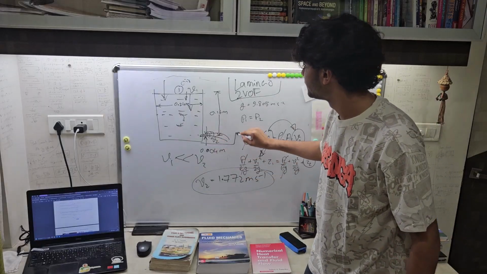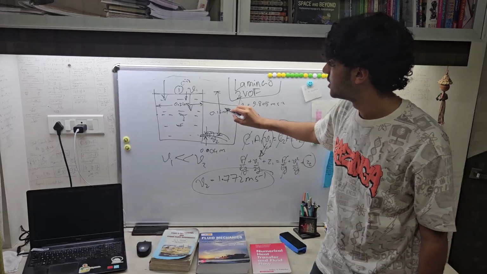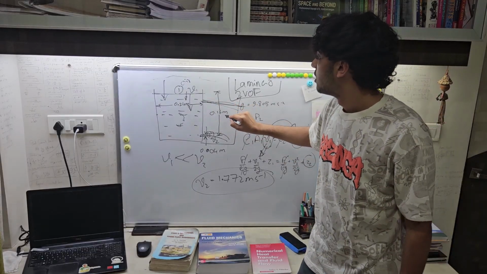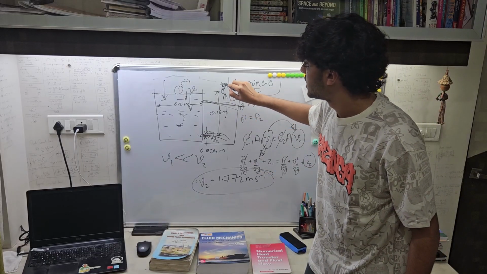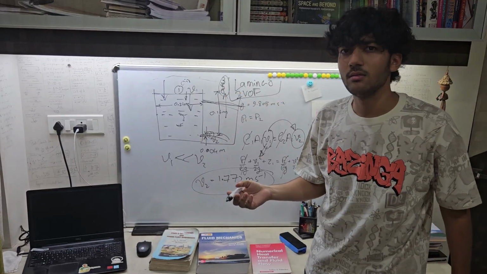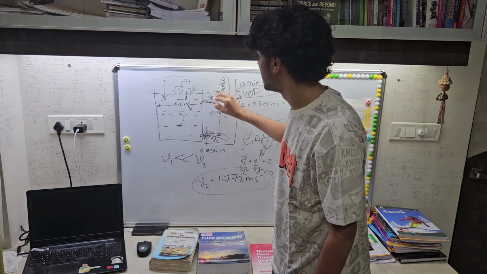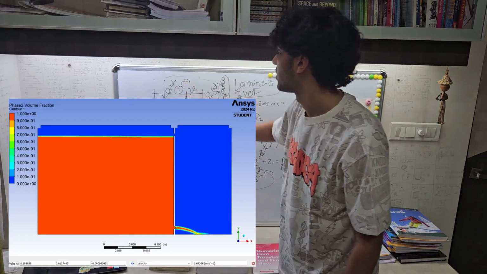So what we did, we created another container on the right hand side, and on the container's upper part we gave the outlet boundary condition, a pressure outlet. We basically said to our model that pressure here is 1 atm, the same as this part.